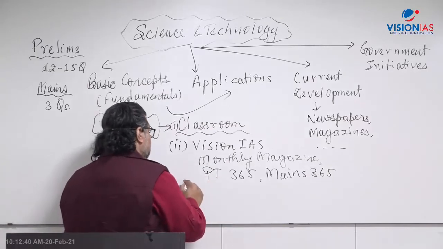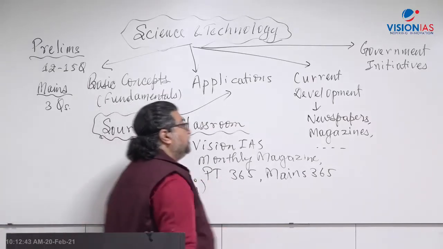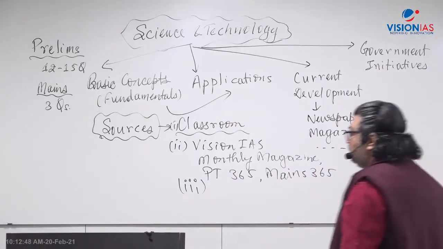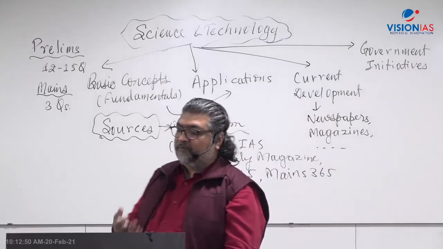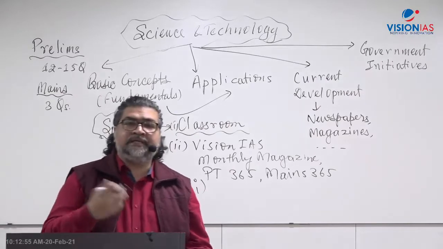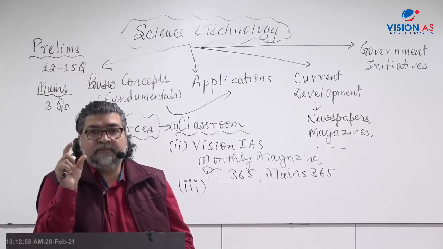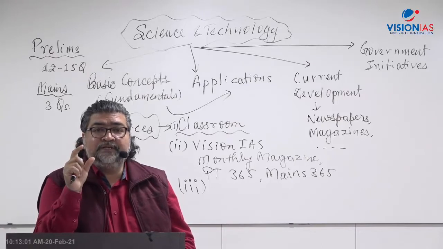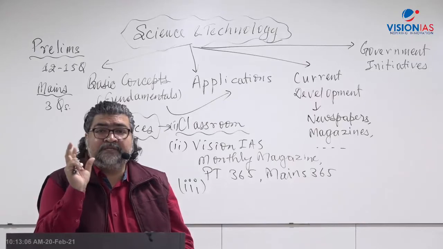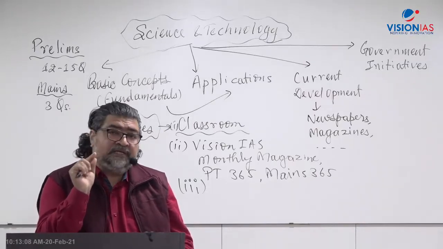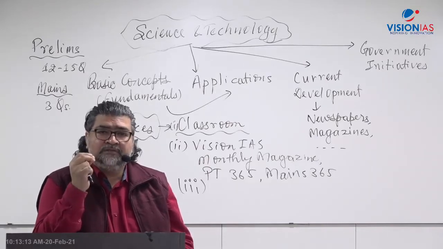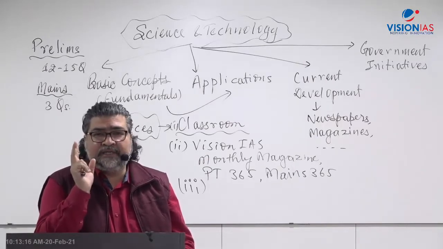Then comes here what? If you want to follow some kind of a standard textbook, right? If you want to go for some standard textbook to read and revise and all. So there are a number of books in the market. It's again up to you which book you want to read. But most of the books are very bulky. You'll find in science and technology, bulky, voluminous books are there, right? And there's no need to read thousands of pages. I believe there's no need to read thousands of pages, you should know the basic concept and the application part, right? So if you want to follow any aspect, then you can just take any book, whichever comes in the market, you can use that.